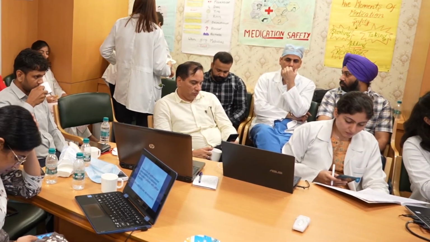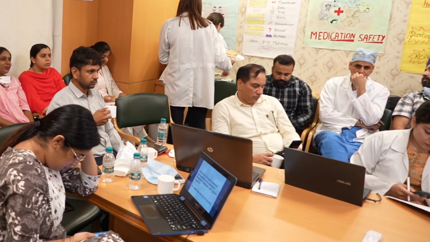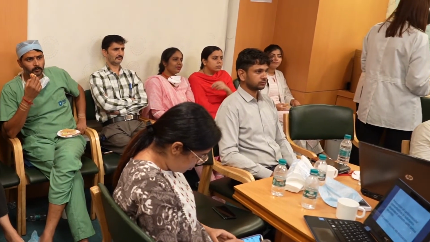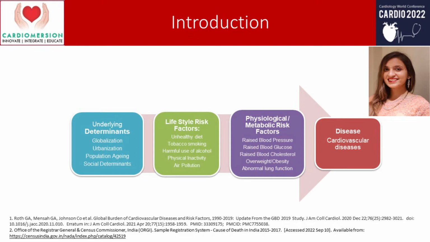So this shows that there exists a continuum from the presence of risk factors to development of cardiovascular diseases. There exist non-modifiable risk factors like age, sex, ethnicity, family history. There are underlying determinants in the population: globalization, urbanization, population aging, and social determinants.